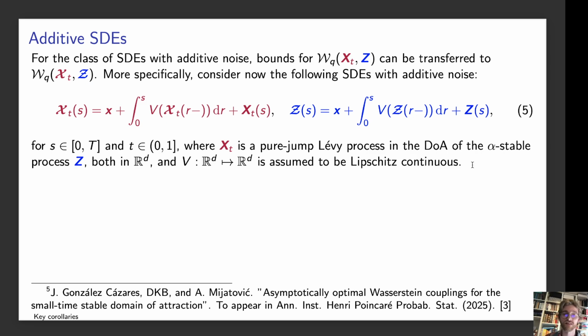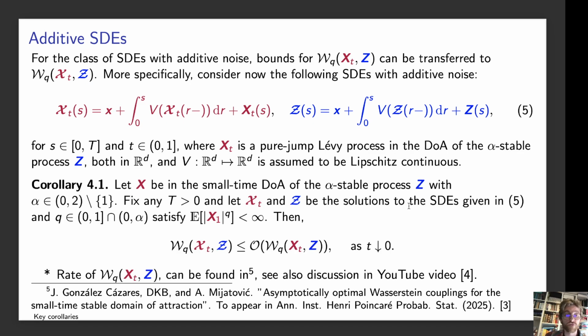We assume that Xt is now a pure jump Levy process that's in the domain of attraction of Z. Then we have a corollary saying that under some integrability assumption, you can directly bound the Wasserstein distance between the solutions to the SDEs by the Wasserstein distance between the drivers. And I'll again cite this original paper which exactly controls this rate between the drivers.